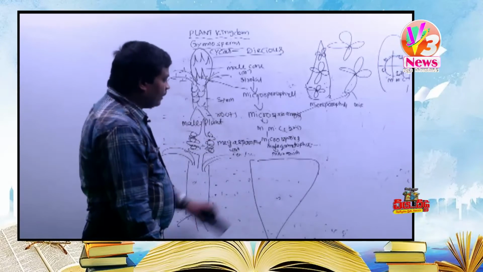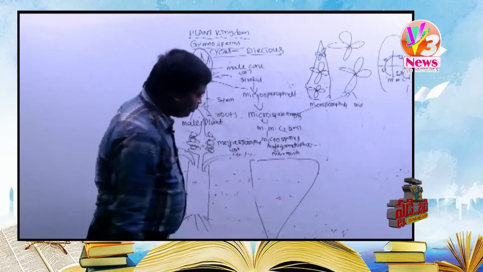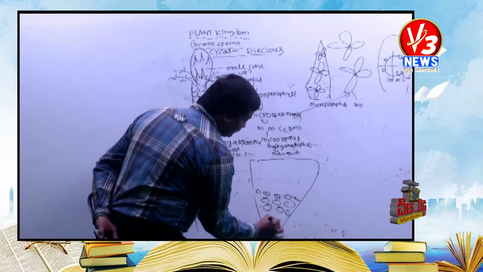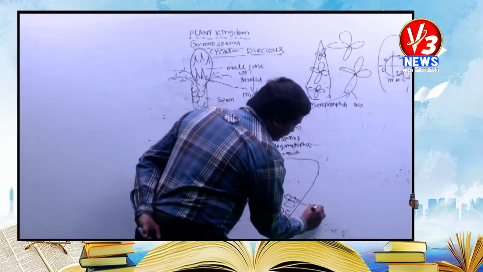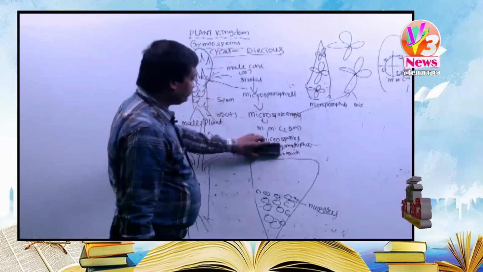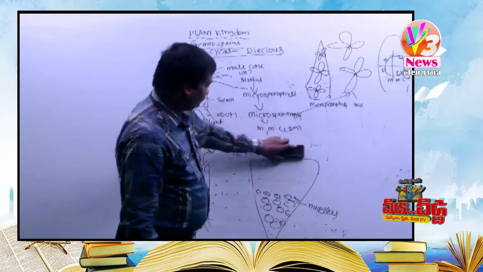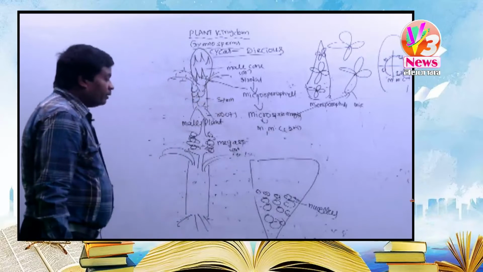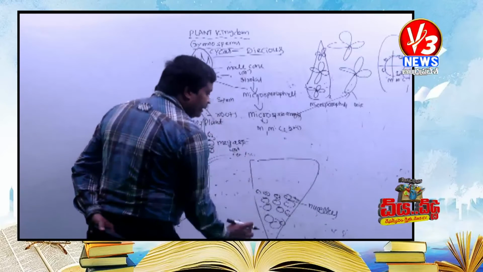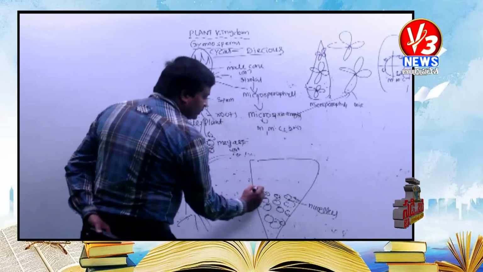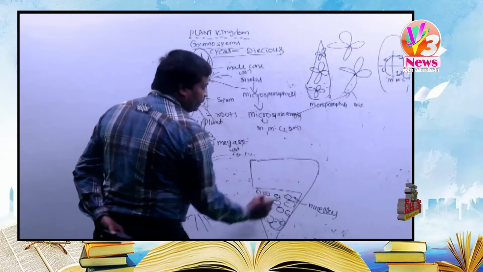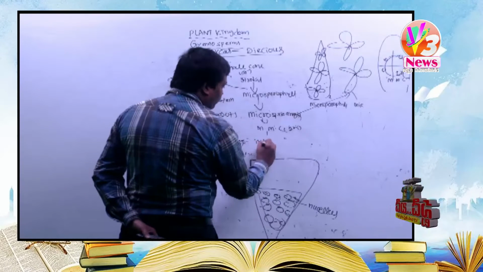Each ovule is covered by an integument. The ovule contains diploid tissue called the nucellus. This total portion is called the nucellus, and the nucellus is covered by an integument. So it is called an integumented ovule.